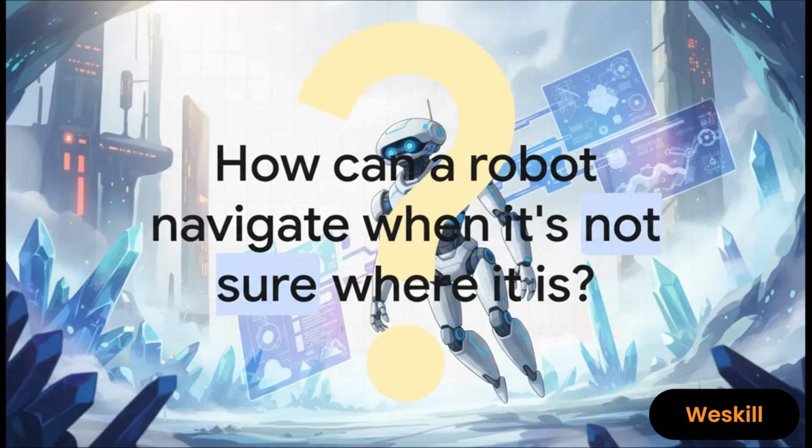Think about a robot exploring a brand new place. Its sensors are feeding it data, sure, but it's not a perfect picture. The robot might not know its exact location, but it can use probabilities to make a really good guess. And this is a classic AI problem. How do you operate with incomplete information? It's way more common than you might think.